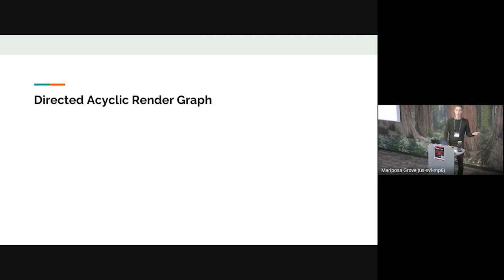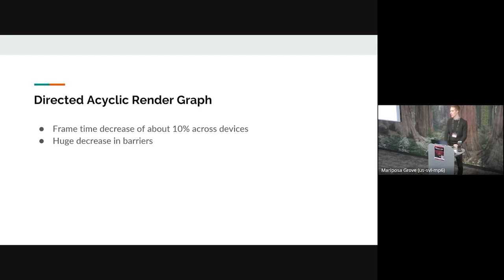So the result of this was a decrease in frame time. Primarily, we all care about performance. So we saw about a 10% decrease in frame time, and that's across the board. We saw that on mobile, we saw it on laptops, we saw it on dedicated GPUs. I attribute most of that gain to the huge decrease in barriers. We saw a reduction, depending on the scene, of 60 to 80% in barrier usage.